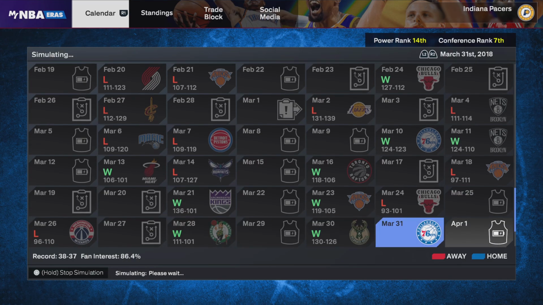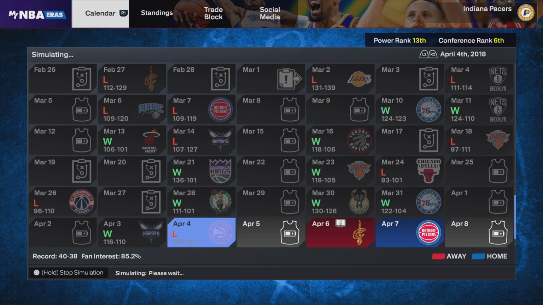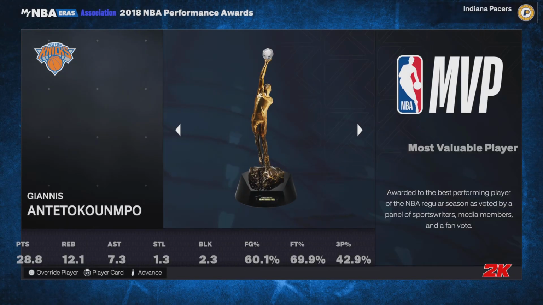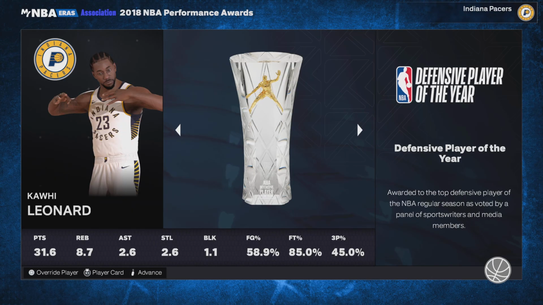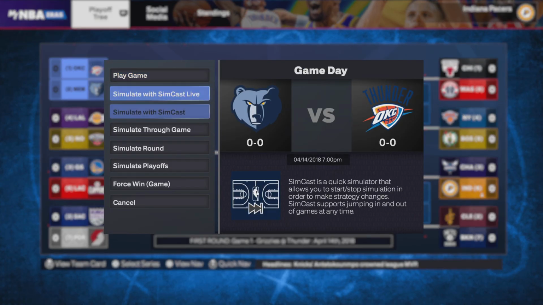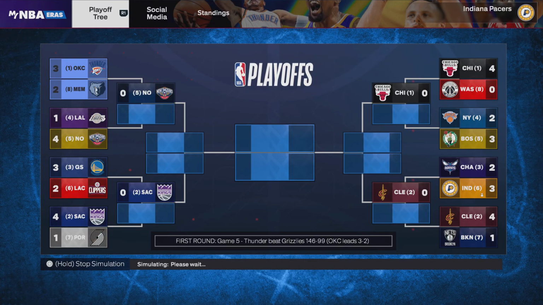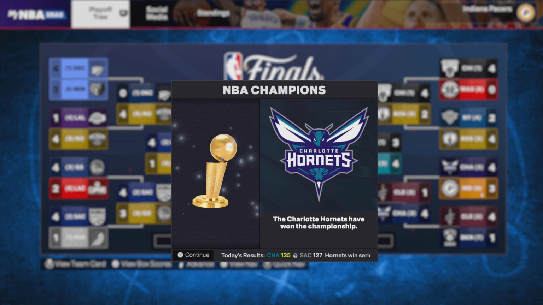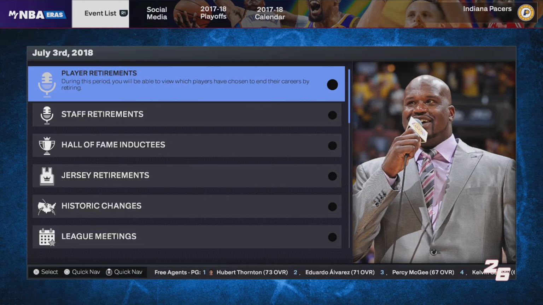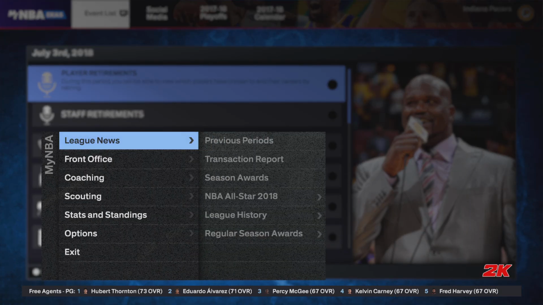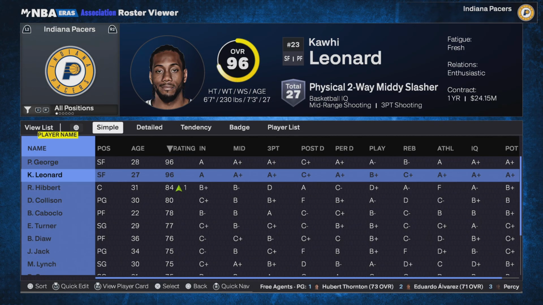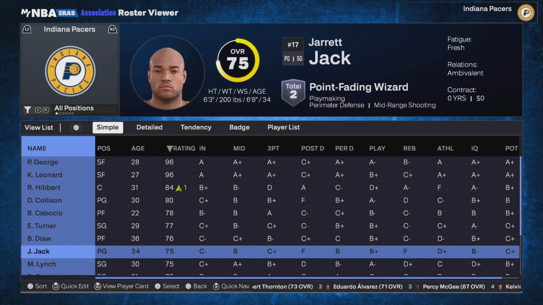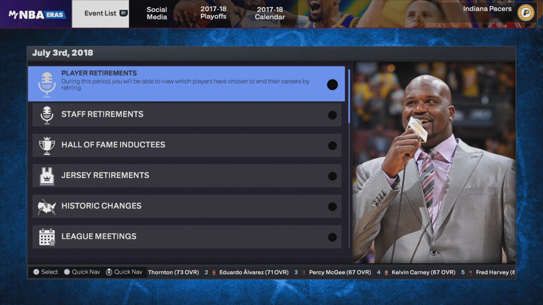I think this game just sucks when it comes to Sims, because this team is good enough to win a championship. Giannis MVP, Kawhi winner, no defensive right here. First round. They're losing to the Hornets. A team of Paul George and Kawhi Leonard, who are both 96s, are losing to the Hornets. I give up.